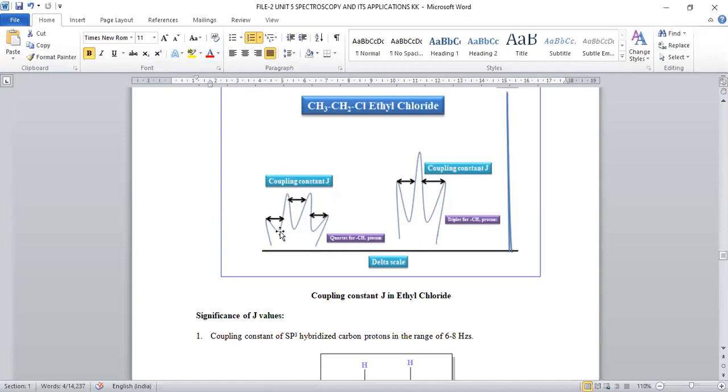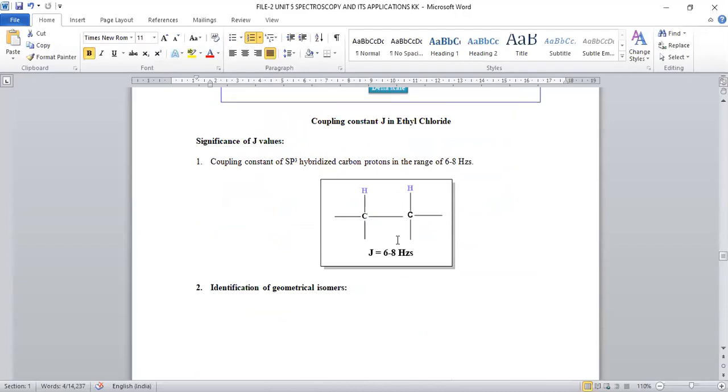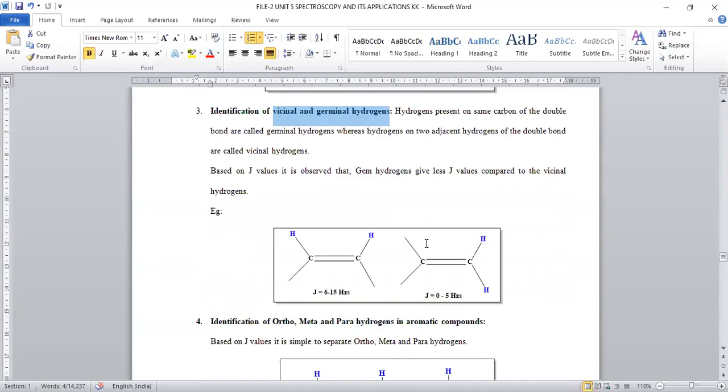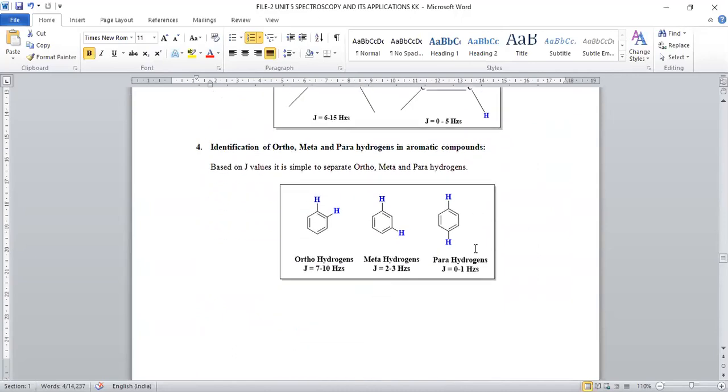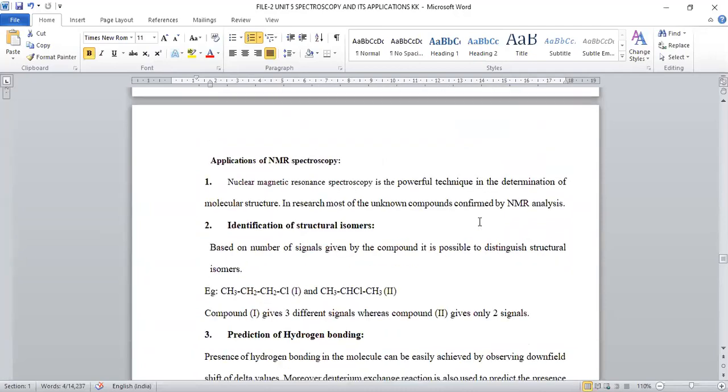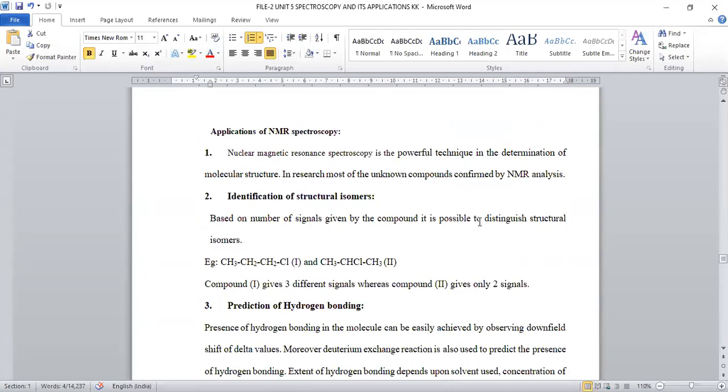Coupling constant stands for the distance between two adjacent peaks. So by using this value, we have valuable information to understand sp3 hybridization of the carbon. Cis and trans isomers can be distinguished. Vicinal and geminal hydrogens, and meta and para hydrogens, are also depicted by using this coupling constant J value, right? Now, we are going to discuss the important applications of NMR spectroscopy, where we can apply this